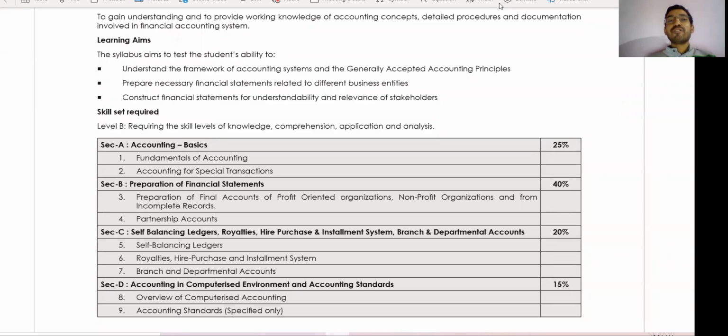So guys, in this video, we will discuss the study plan of CMA Inter Financial Accounting, paper number 5. Yes guys, in this video, I will tell you the easy method to study, how you can study for the June 2021 exam. I will also tell you how you can get 60 plus marks in financial accounting. Yes, in financial accounting, it is easy to get 60 plus marks.